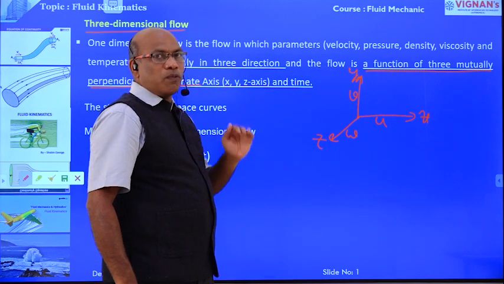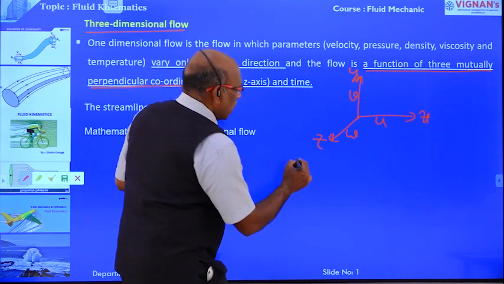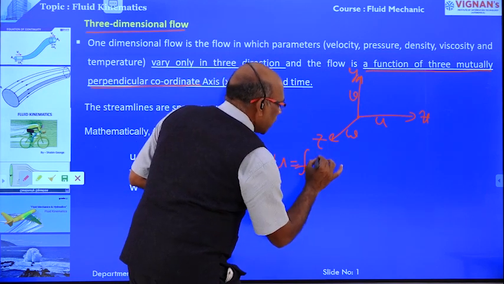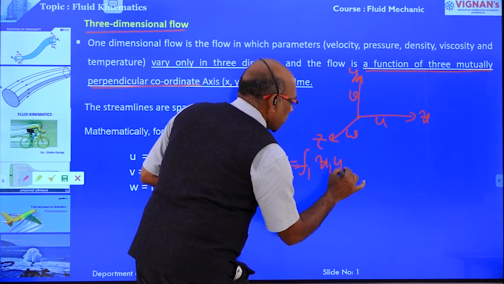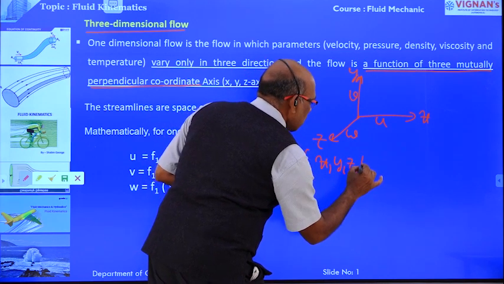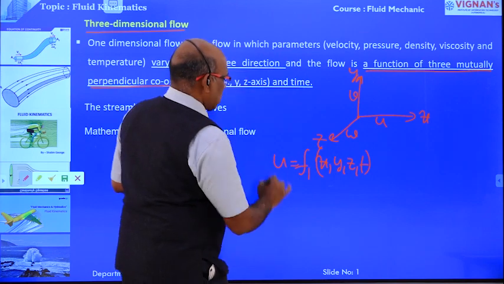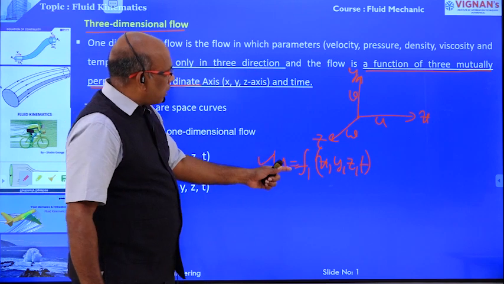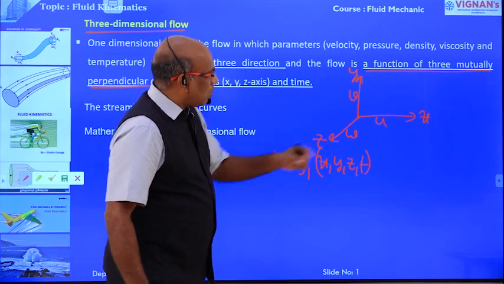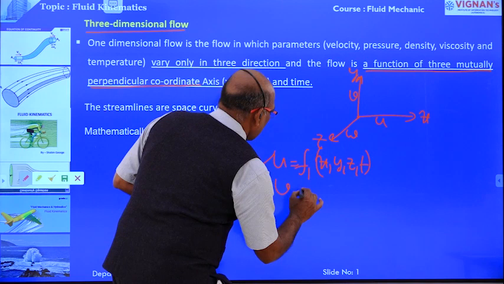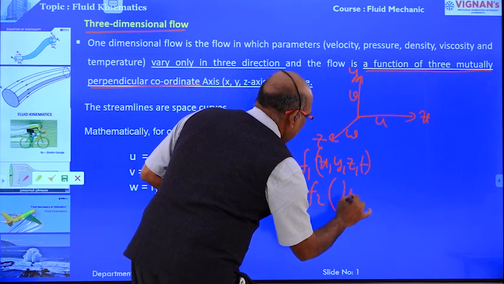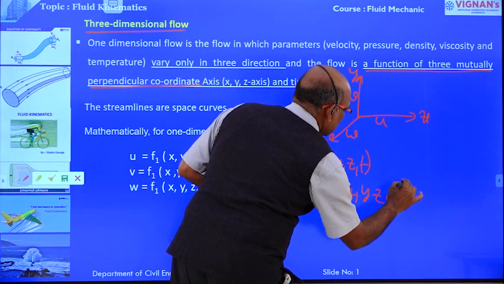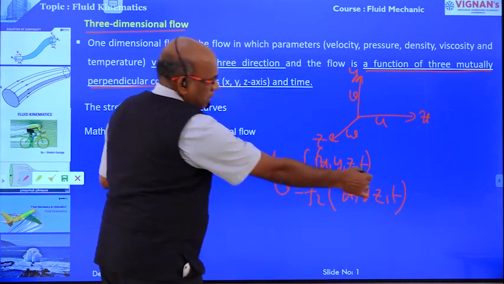The mathematical form of three-dimensional flow is that u is a function of x, y, z and time t, and v is a function of x, y, z and t.